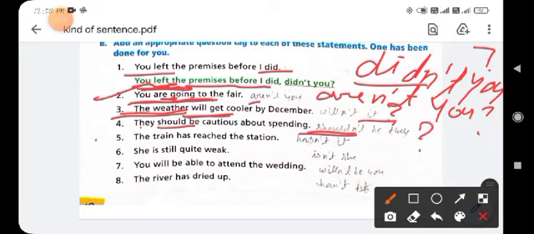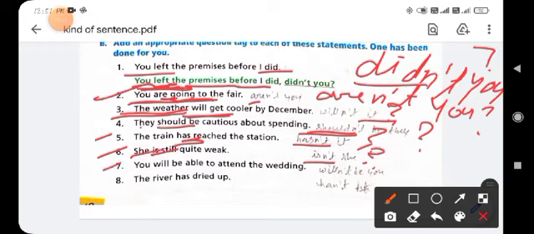Clear? Fifth is: the train has reached the station. "Has" is a helping verb: hasn't it, and put the question mark in the end of the sentence. Six is: she is still quite weak. It is the assertive sentence, then use the helping verb "is": isn't she. Here the subject is "she", then use she and put the question mark.